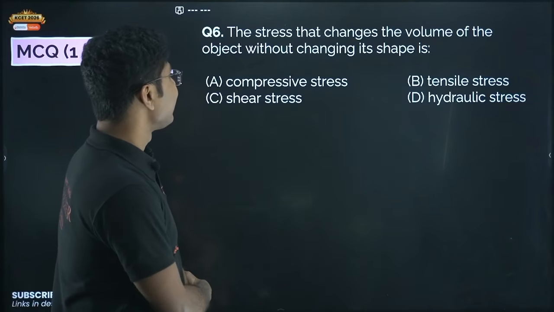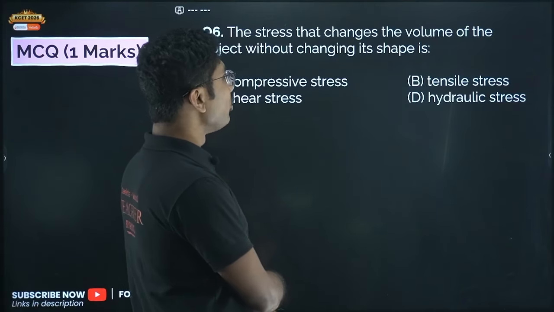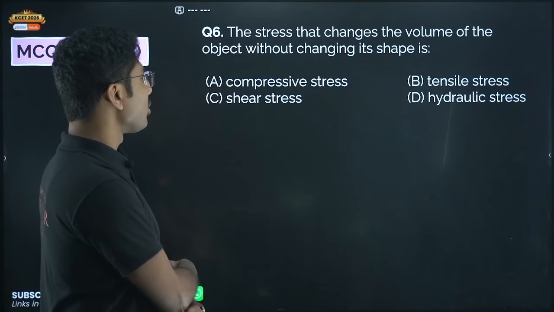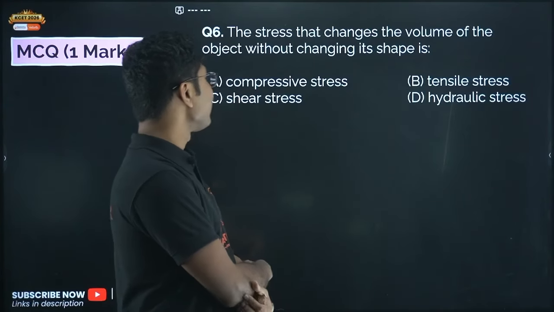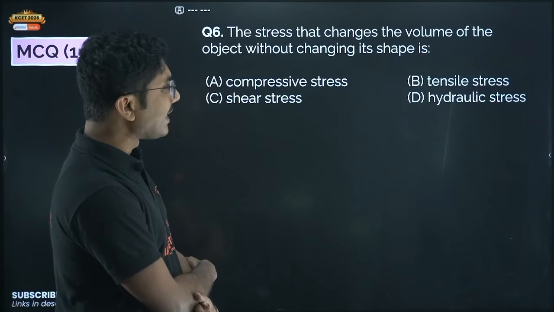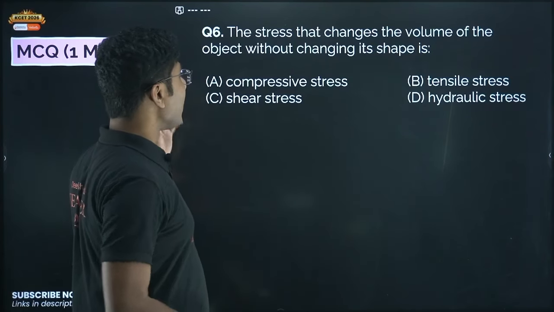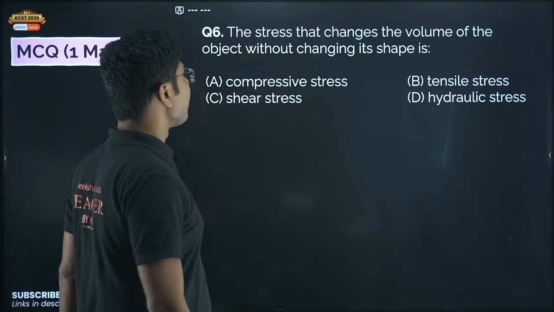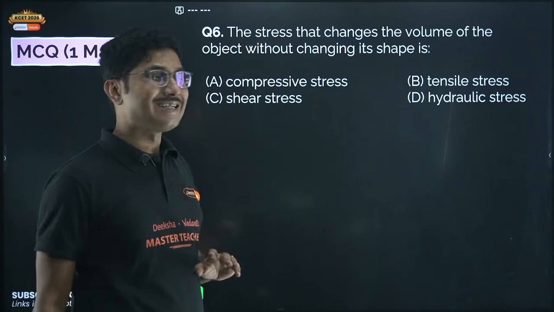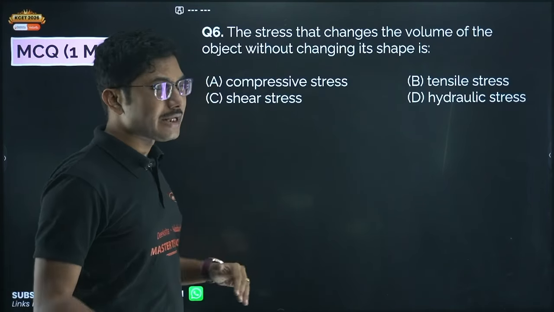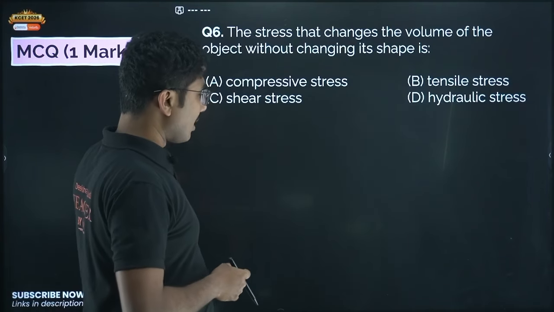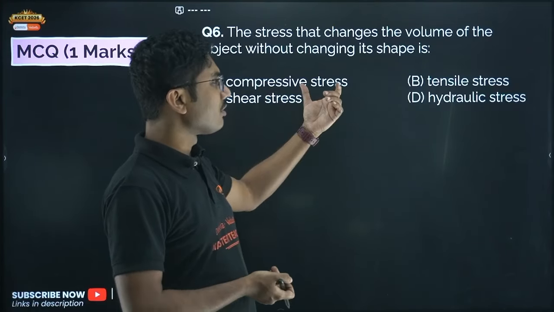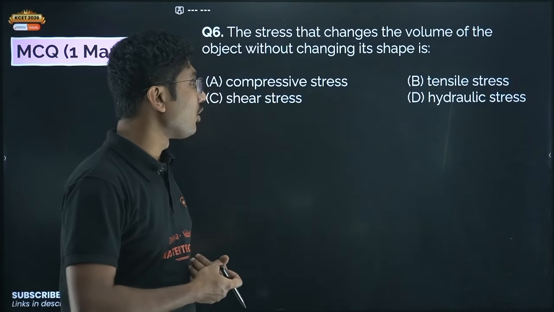Now, the stress that can change the volume of the object without changing its shape is: compressive stress, tensile stress, shear stress, or hydraulic stress. Here we are talking about the stress that can change the volume of the object without changing its shape. If you compress an object, its volume decreases. Hydraulic stress is also a kind of stress which changes the volume.